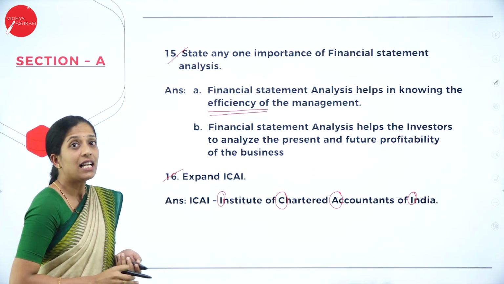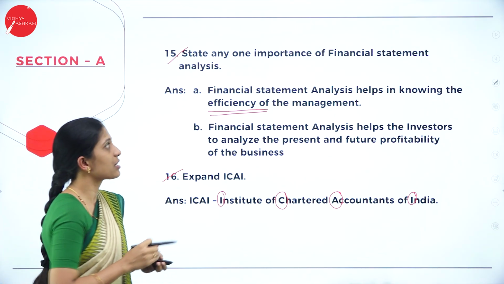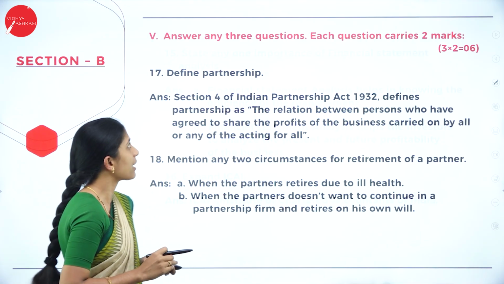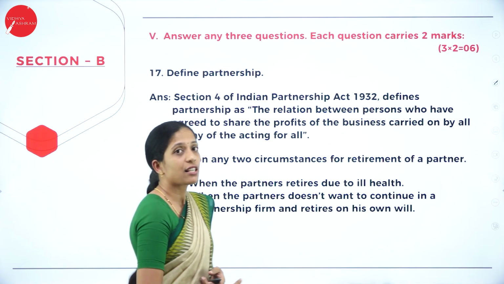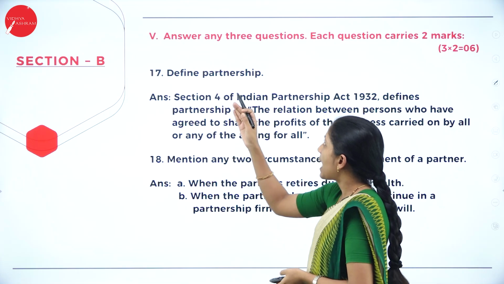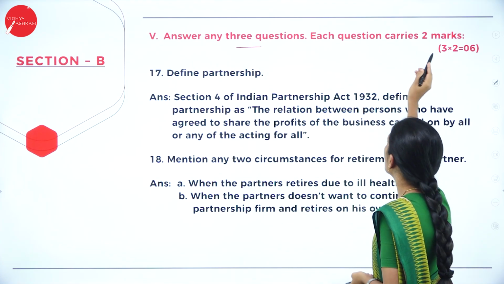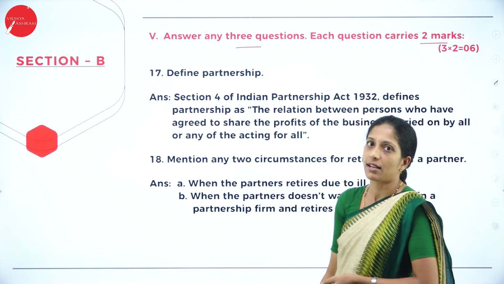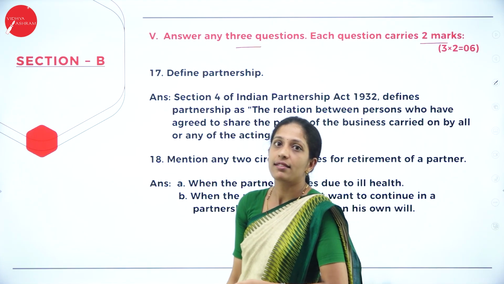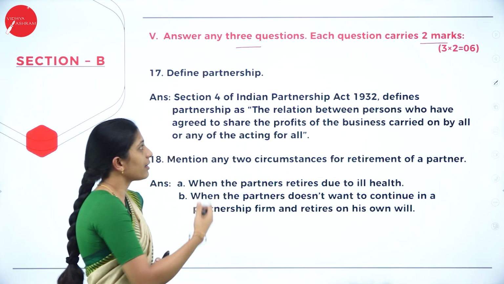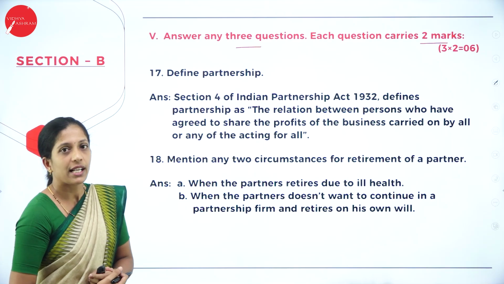Okay, so these are the 16 questions what we have discussed for how many marks? 20 marks. Now come to section B, that is of 2 marks questions, that is answer any 3 questions. Each question carries how many marks? 2 marks. So out of 5 you have to answer any 3. So let us see what are the 5 questions they have asked in your model question paper.